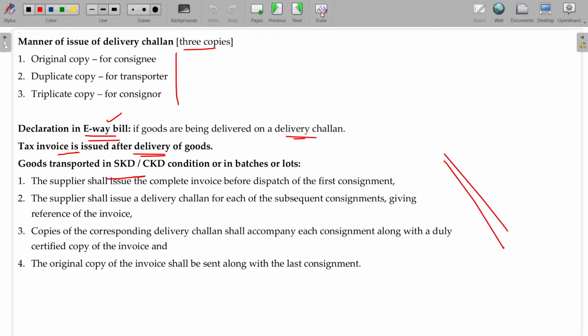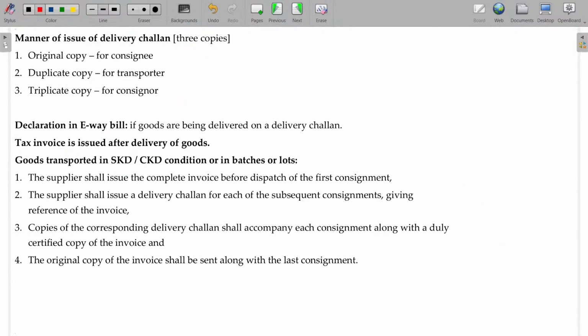Now, goods transported in SKD and CKD condition or in batches or lots. SKD and CKD is nothing but semi knocked down and completely knocked down. The materials are not sent in a single assembled piece. It's a big plant and machinery. The components required for the plant and machinery may be transported in 10 or 15 lorries. Every lorry will come with some small portions only.